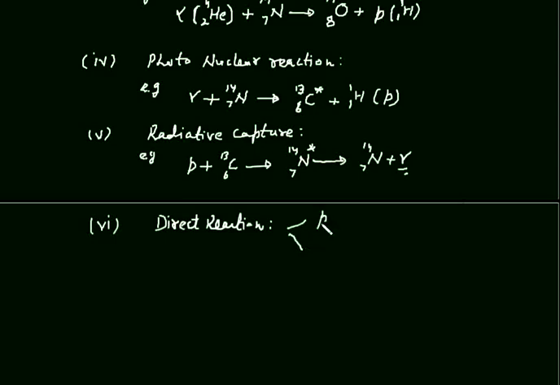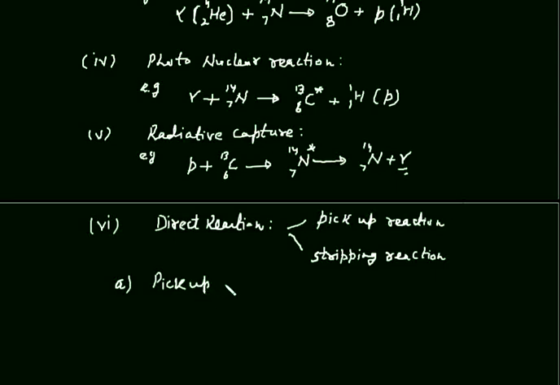One is pickup reaction, and another one is stripping reaction. Now first we take pickup reaction.